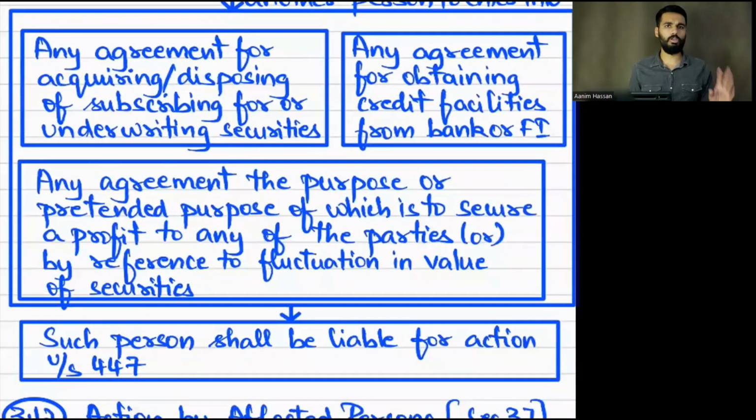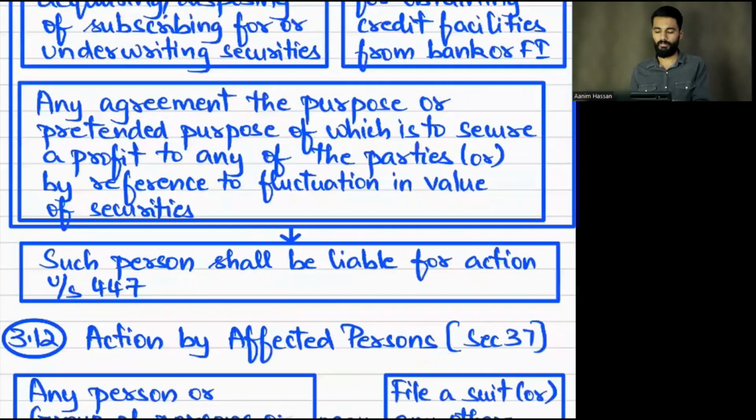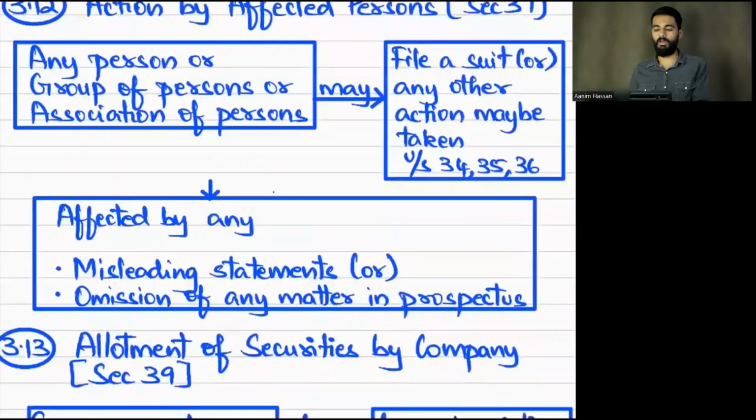So what are the agreements? One, he is acquiring or disposing of the security. Two, for obtaining the credit facility. Three, the agreement that fluctuation will happen because of the profit, that you will yield profits. All these false promises and false forecasts have been made to induce these agreements. Then section 447 will be applicable.